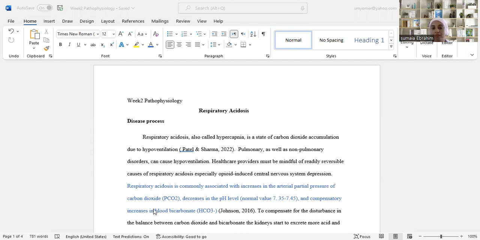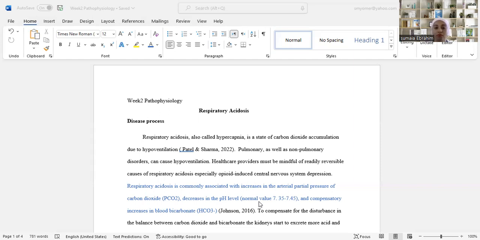I highlighted this area because I think it's important to help differentiate between respiratory acidosis and alkalosis. As we can see here, respiratory acidosis is commonly associated with an increase in the arterial partial pressure of carbon dioxide and a decrease in the pH level. Normal pH level is between 7.35 and 7.45. In case of acidosis, the pH level is reduced to below 7.35.